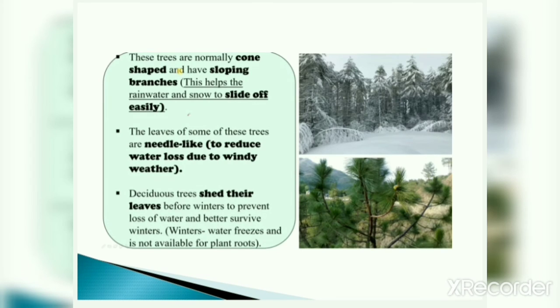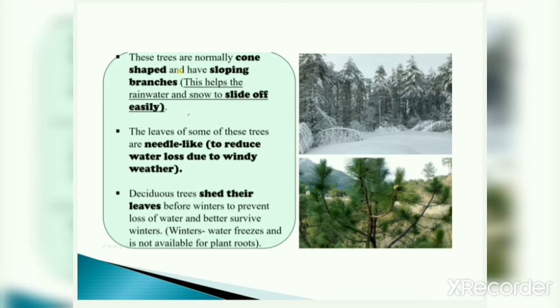Now, in mountain regions, you can observe that they have cone-shaped trees with sloping branches because it helps rainwater and snow to slide off easily. Means when snow falls on these regions, due to this conical shape, it instantly slides off from the leaves or from the branches.